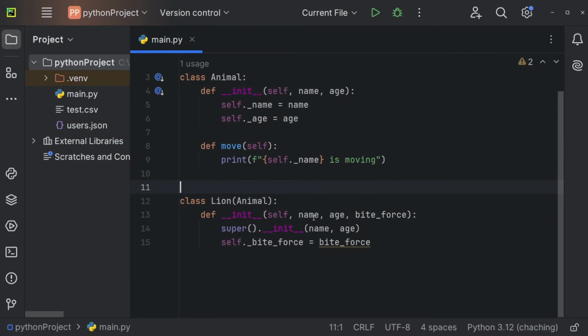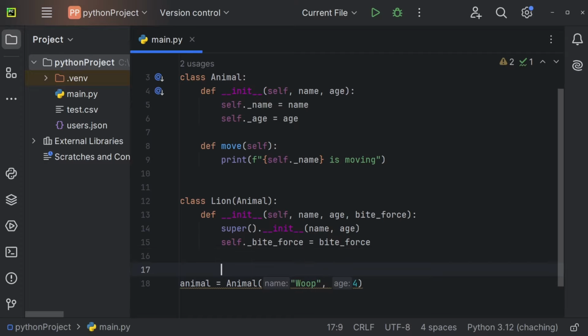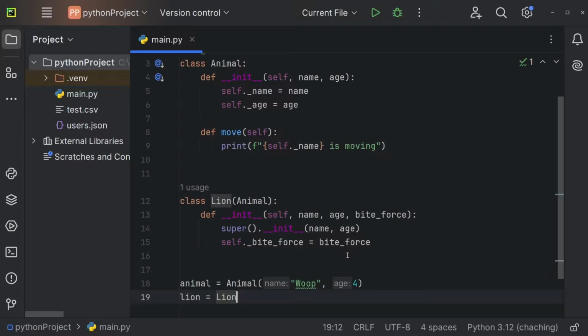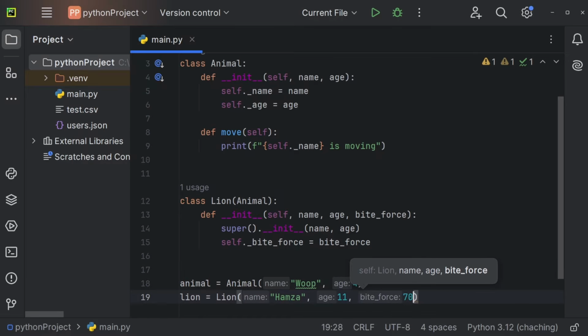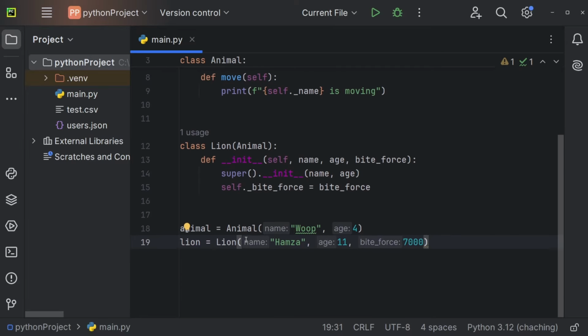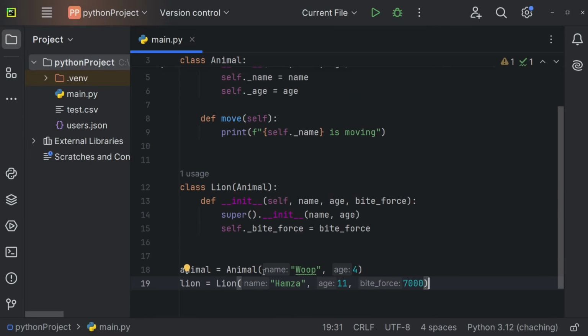So let me now just create a new lion and a new animal. Let's say animal is going to be equal to Animal, name is going to be Whoop, and the age is going to be 4. Now I can also create a lion afterwards. So let me create a lion, and that one is going to be equal to Lion. As the first one, we have to pass the name, so maybe Hamza. Second one is going to be the age, so maybe 11 years old, and the bite force is maybe 7000, like so. Now we have those two objects, an Animal instance that only needs 2 arguments and the Lion instance that has 3 arguments.